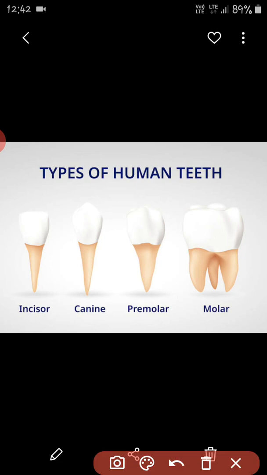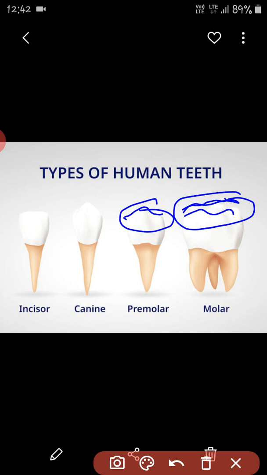See their shape. It's a little bit rough from outside, or you can also feel it by touching your tongue to the back teeth. You can feel this roughness over your teeth. So this roughness is what we call grooves.